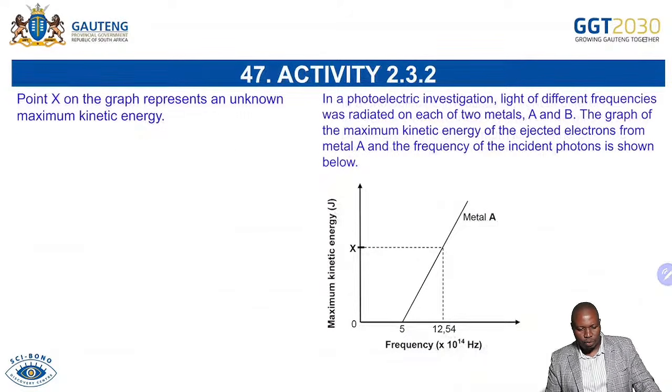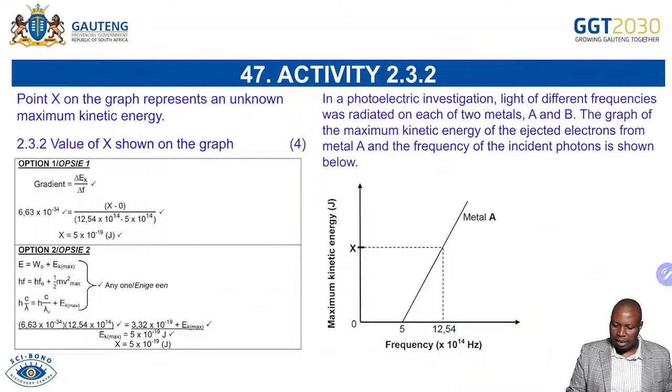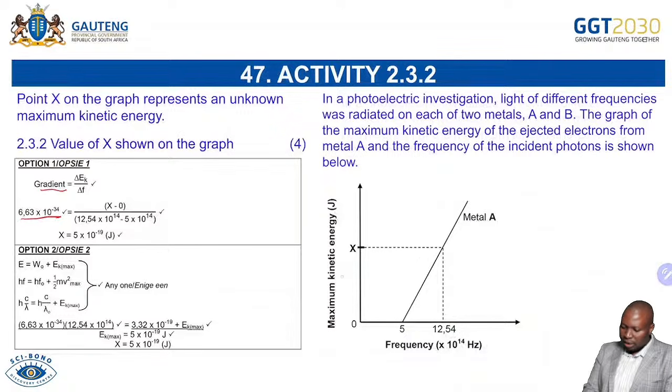And then without wasting any time, to determine the value of X, you will definitely start with the gradient of this particular graph, because you know that the gradient, we said, is the Planck's constant, which is h. And then on the y-axis, change in y is x minus 0. That's what we have done there.